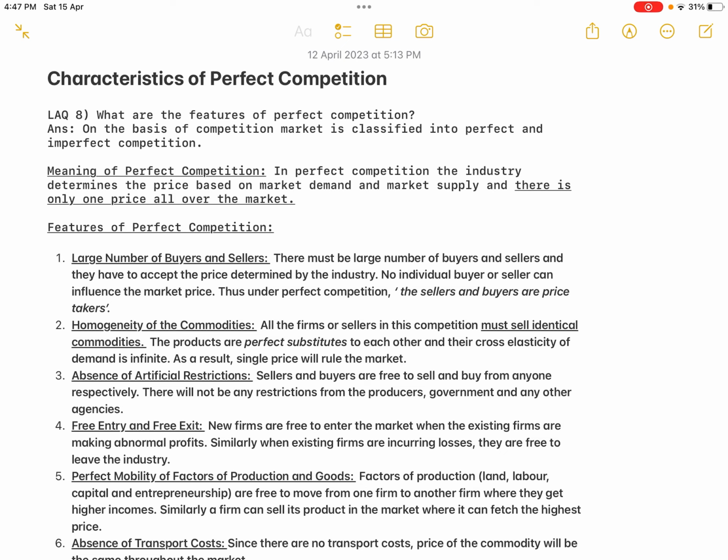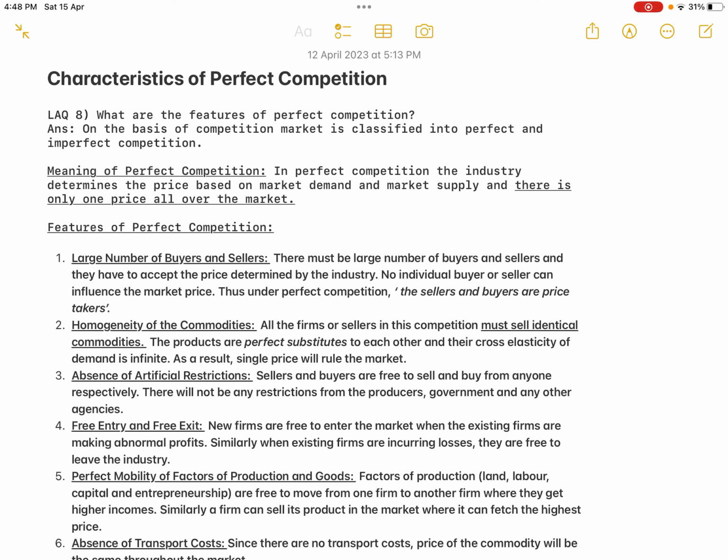First, you have to give the introduction. We have already seen under the classification of markets, markets are classified based on area, based on time, and also based on competition, isn't it? Based on competition, the market is classified as perfect and imperfect market. The same introduction we are mentioning here. On the basis of competition, market is classified into perfect and imperfect competition. Now, what is the meaning of perfect competition?